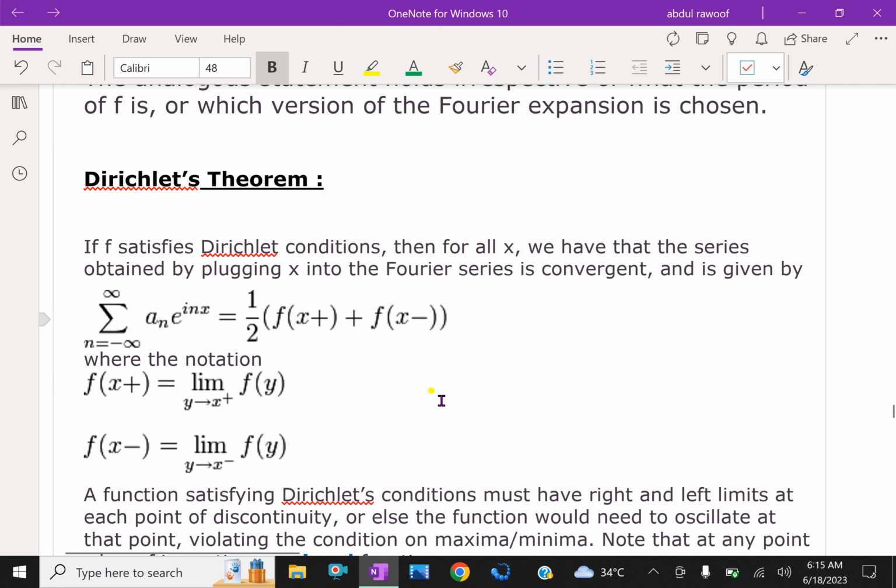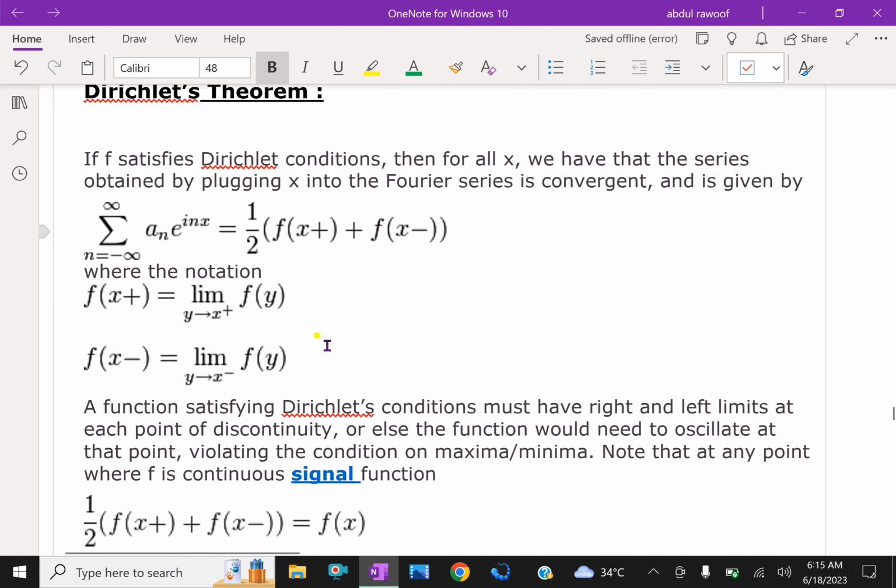Dirichlet's theorem. If f satisfies Dirichlet's conditions, then for all x, the series obtained by plugging x into the Fourier series is convergent and is given by sigma n equals minus infinity to plus infinity a_n e power inx, equal to half of f of x positive plus half of f of x negative. We have the notation f of x positive is the limit of f of y as y tends to x from the positive side, and f of x negative is the limit of f of y as y tends to x from the negative side.